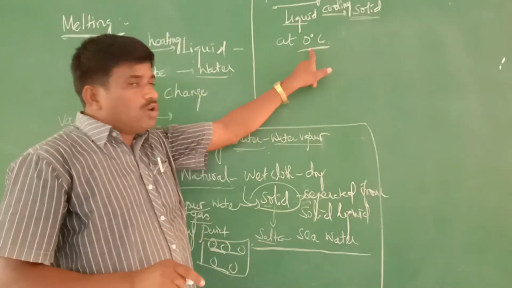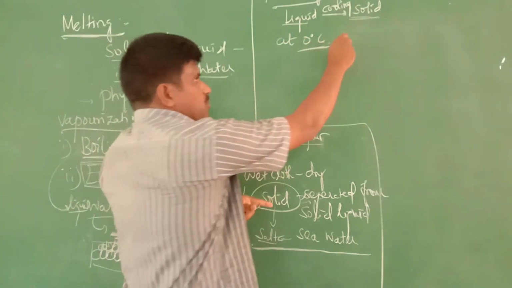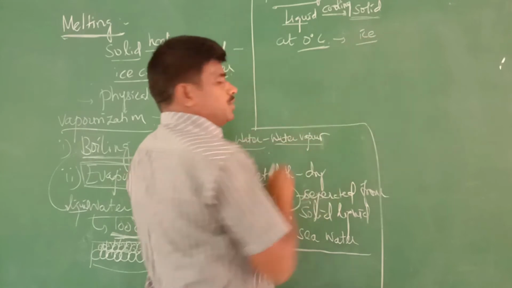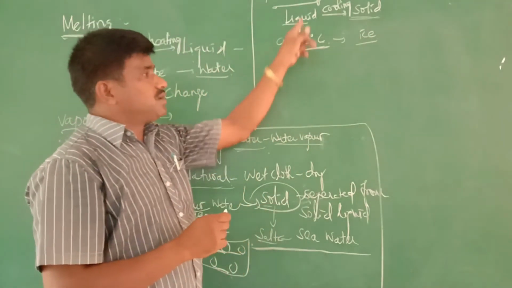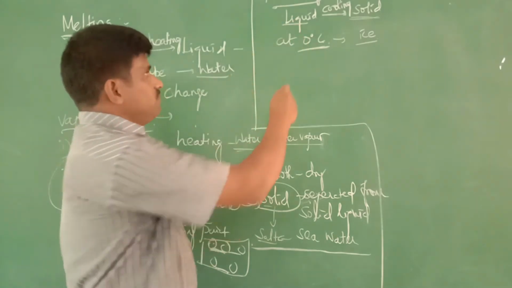At 0 degrees Celsius, the liquid water gets converted into an ice cube. This point is called the freezing point of water.